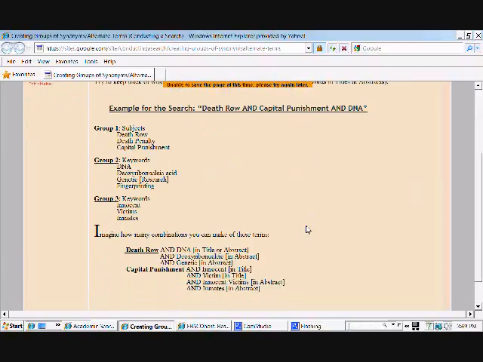If you see here, group 1 is subjects: death row, death penalty, and capital punishment, all subjects. Group 2 is keywords. Now these could be in the title of a document or the abstract. DNA, spelled out, deoxyribonucleic acid, which might be used, genetic, and fingerprinting, all keywords that mean the exact same thing. Group 3, keywords that mean the same thing again. These are not subjects and haven't even been mentioned as descriptors. Innocent, victims, and inmates. They're often mentioned in abstracts or titles of a document.